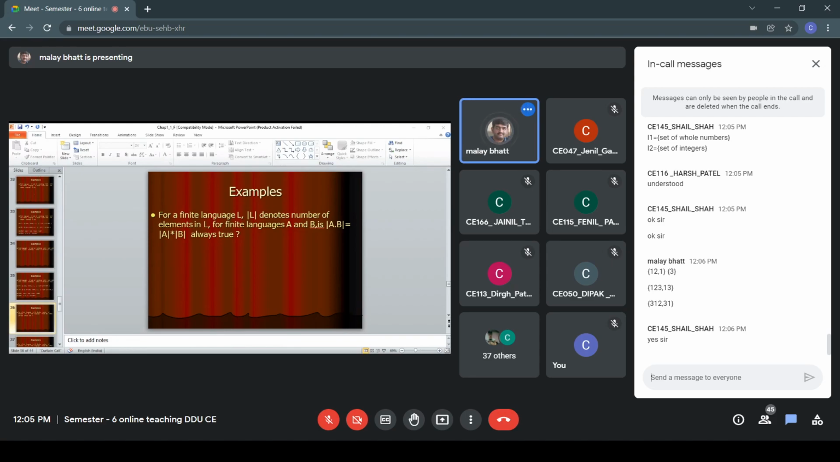Is it always true that if you do a concatenation of two languages and if you count the number of elements in that, it is equal to the number of elements in the first language multiplied with the number of elements in the second language, right? That is what we want to check. So now here it is a tricky question, right? So let us see the answer so that you can understand it.